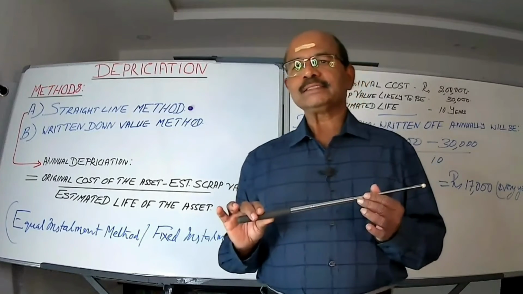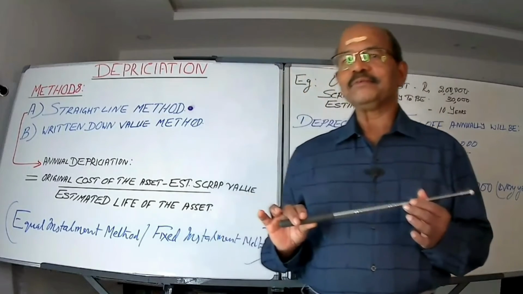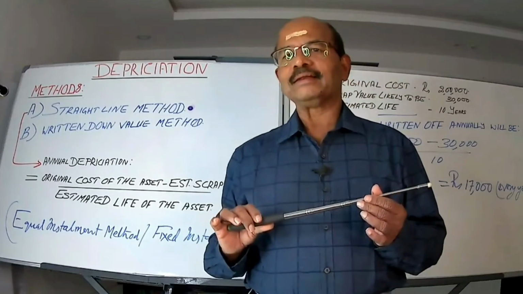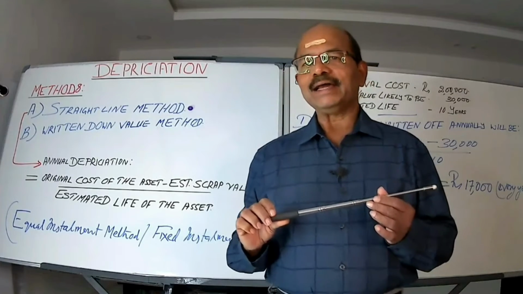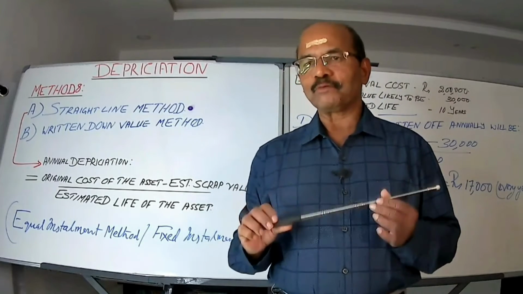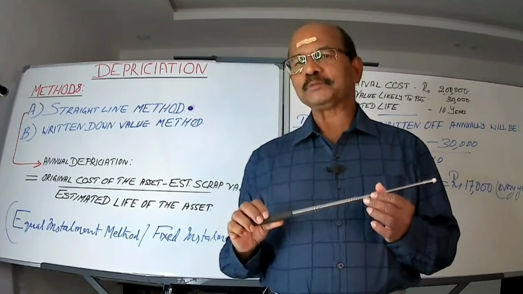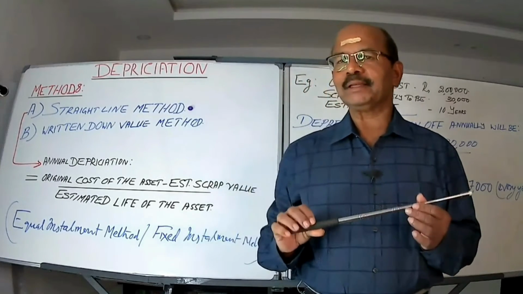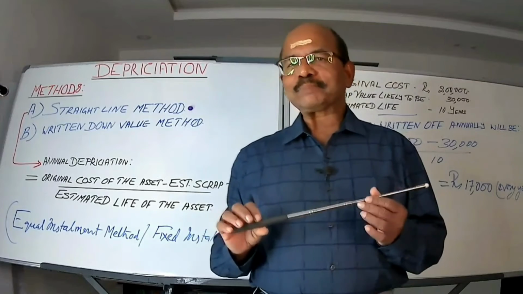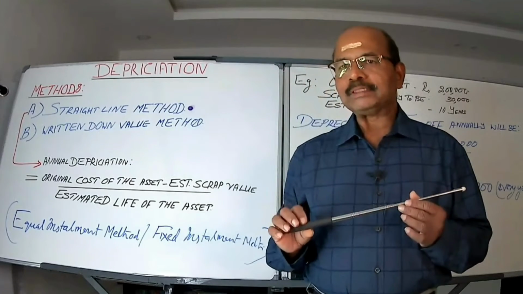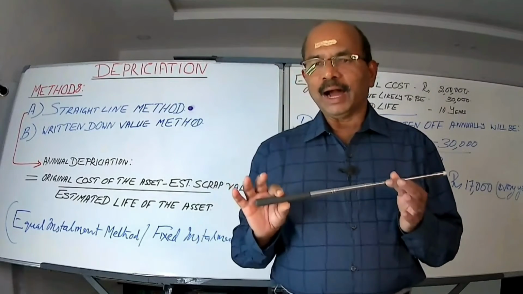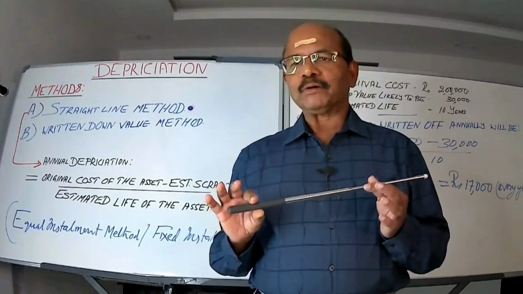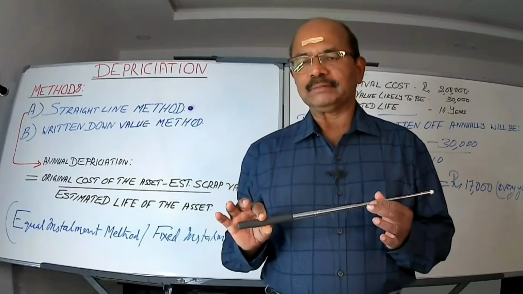Well, my dear students, don't get scared. Only the first 2 are prescribed in your syllabus. That is straight line method and written down value method. If you go for a professional qualification, of course, you have to master all this. Okay, let's keep it in abeyance now. So what is prescribed for you is only straight line method and written down value method. And today I'm especially focusing only on straight line method.